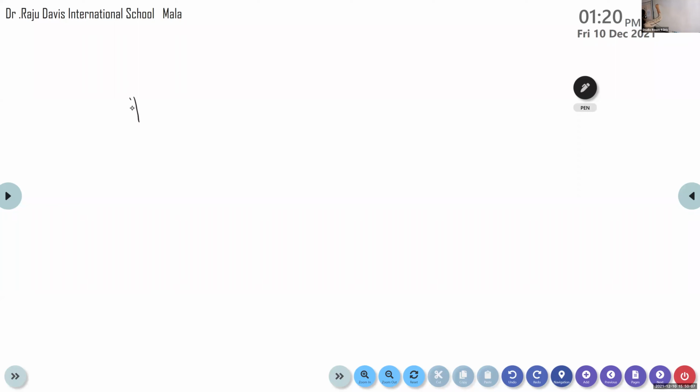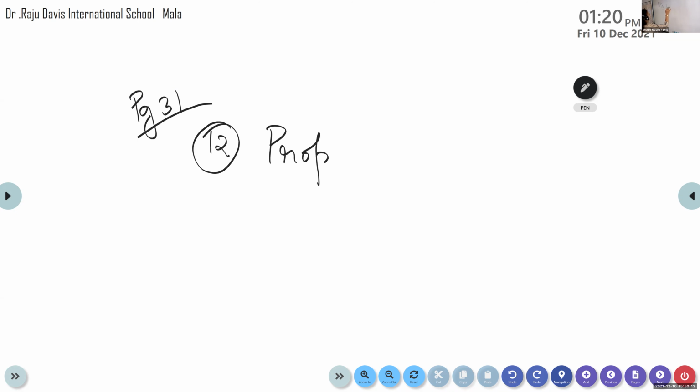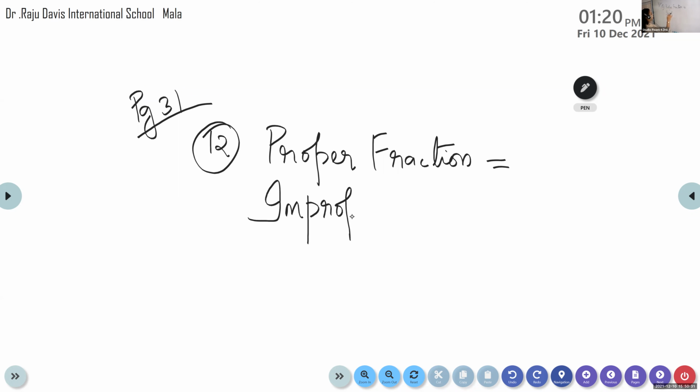So children, this is page number 31. We are doing question number 12. What do you have to do? Write your own example of a proper fraction. You know what is proper? We discussed now: the numerator will be smaller. You can write any example. And improper fraction, that also you can write.